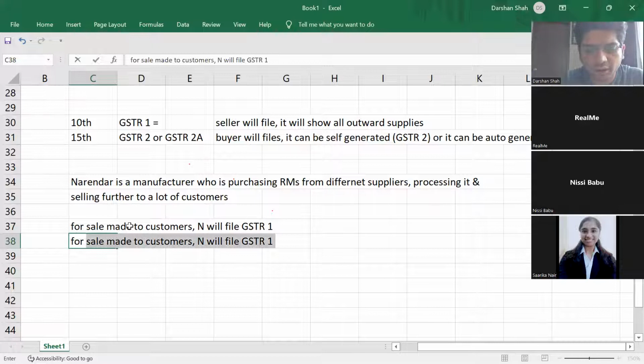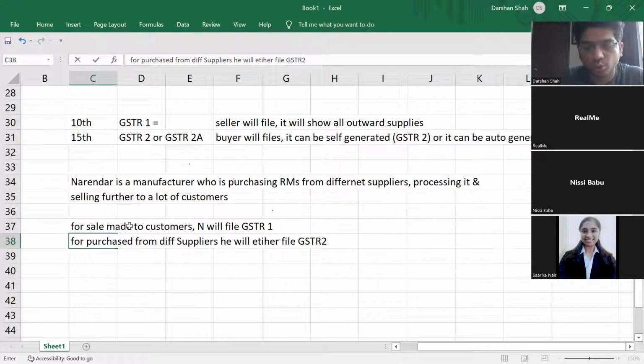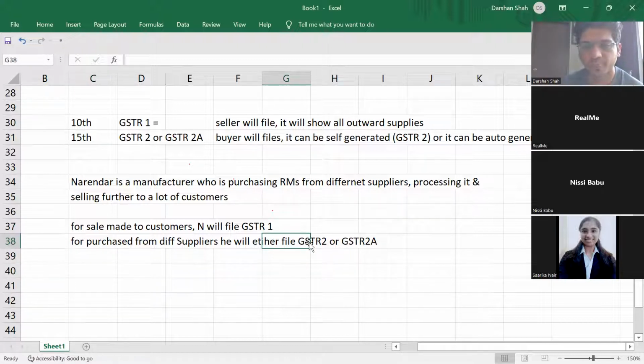Okay. And for purchases from different suppliers, he will either file GSTR2 or GSTR2A, but GSTR2A will not make sense because he has many suppliers. So don't get the auto-generated copy of every supplier. It will just increase your task. Instead of that, file your own returns. So it is better advisable for Narendra to file GSTR2.